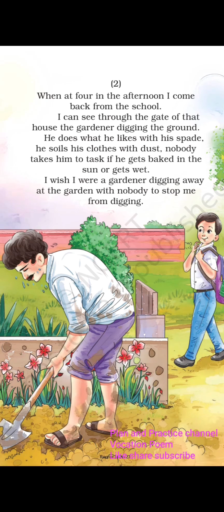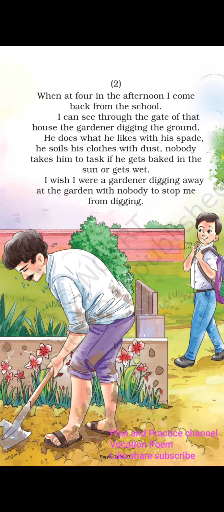So the boy says now the gardener has the independence to dig the soil with the spade and play with the spade as he likes. He soils his clothes with dust. Nobody takes him to task if he gets baked in the sun or gets wet.